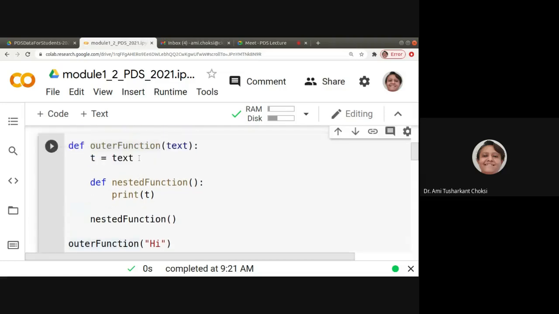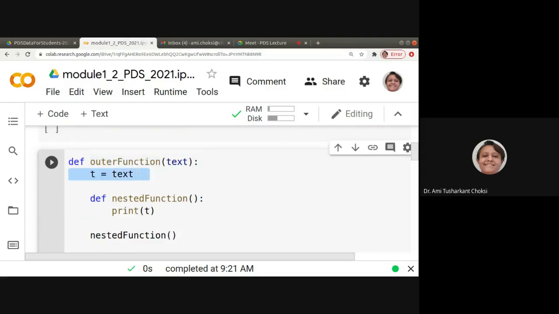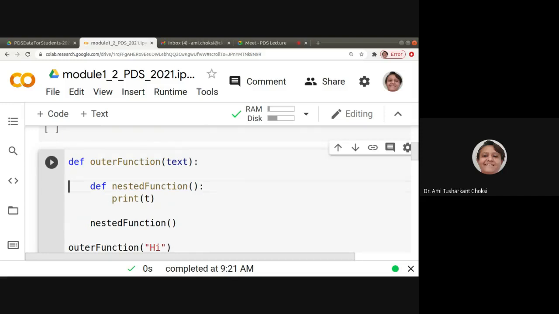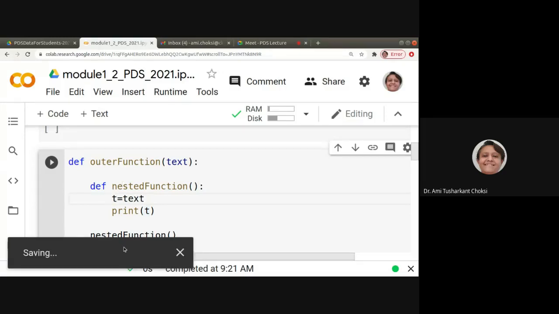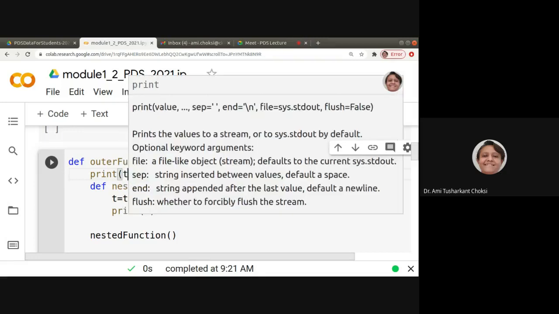Okay. Now, what happens if we reverse it? Let me put it here. p is equal to the text. Now, where is this available? It is available in the inside function. Okay. Now, what I'll do is, here I'll use print p. Will it find it?